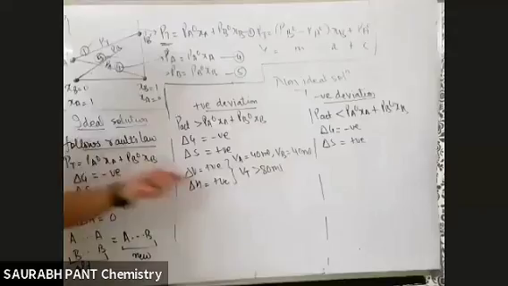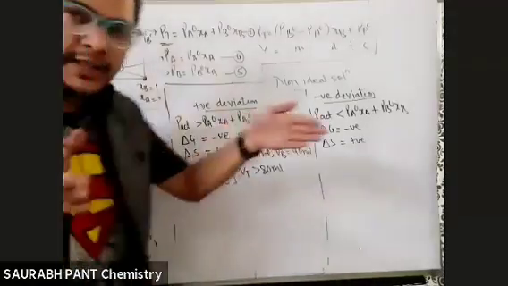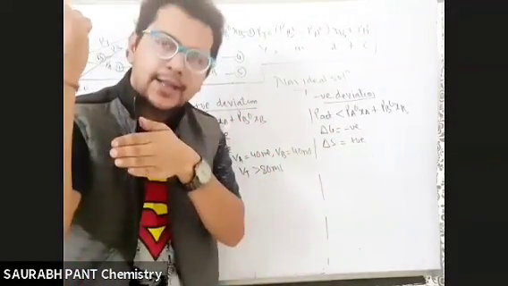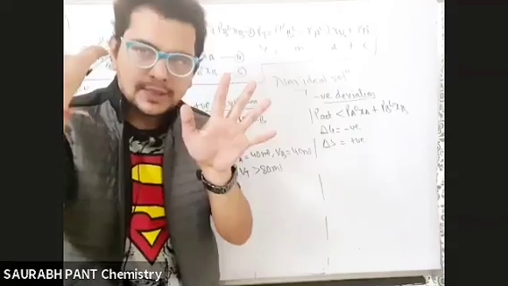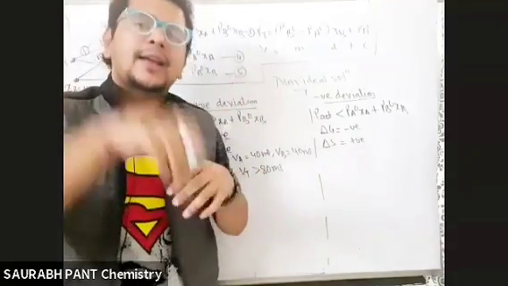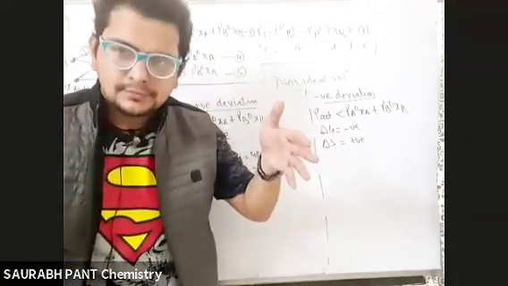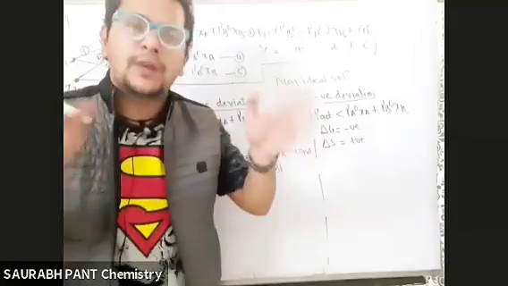And endothermic, why? Because we know whenever there is attraction, energy is released, exothermic. So whenever there is less attraction, energy will be gained in going far away. They will take energy and then they will go far away.